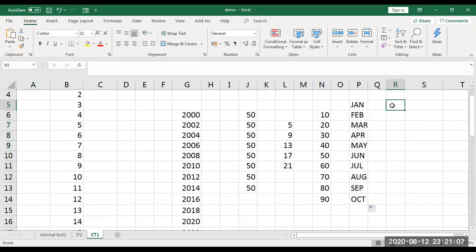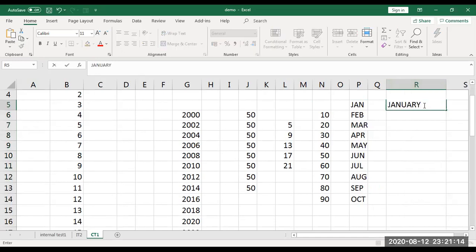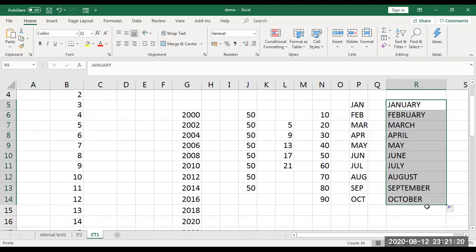Or if you type full January also, it will work. So I'm typing January, and only January, and when I drag, since autofill is there, it works. But remember, you need to type 2 consecutive entries to get a perfect result.